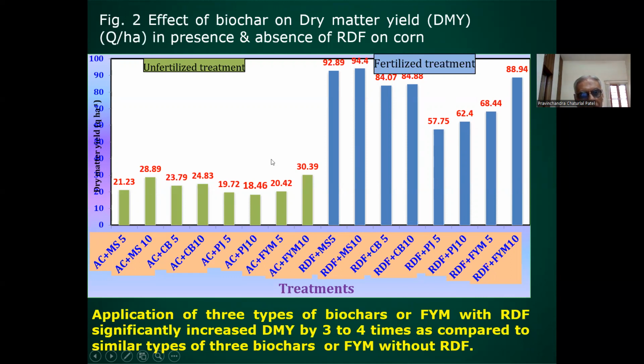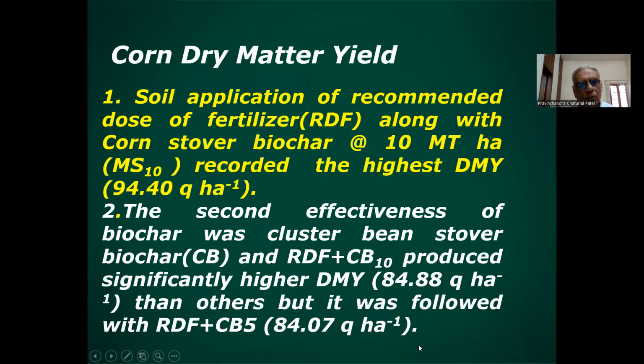Here these treatments are without the recommended dose of fertilizer. Here biochar plus recommended dose of fertilizer, either corn stover biochar, cluster bean biochar, or Prosopis juliflora biochar. So here you can see that application of the 3 types of biochar or FYM with the recommended dose of fertilizer significantly increased dry matter yield by 3 to 4 times as compared to similar types of 3 biochar or farmyard manure without the recommended dose of fertilizer. So, dry matter yield.